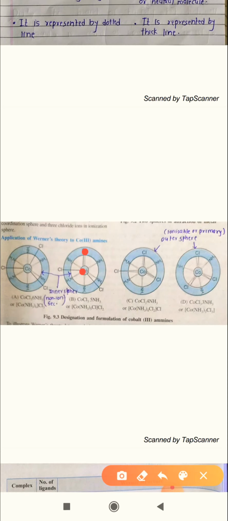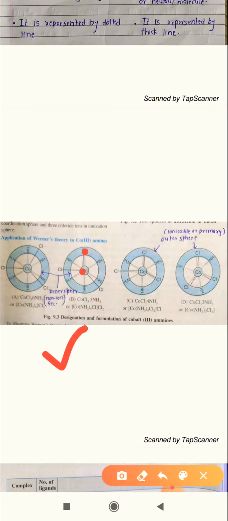From this example we can say that primary valency is satisfied only by negative ion or anion, while secondary valency is satisfied by negative ion as well as neutral molecule.